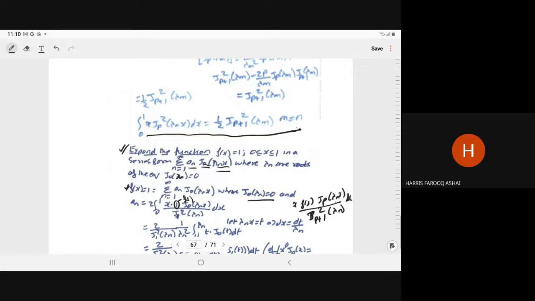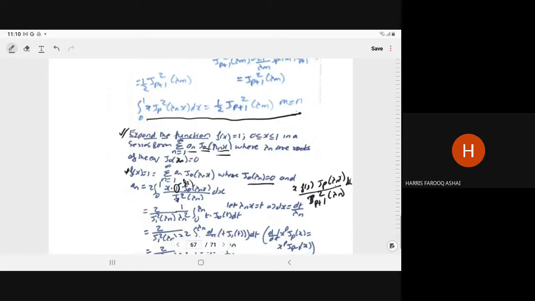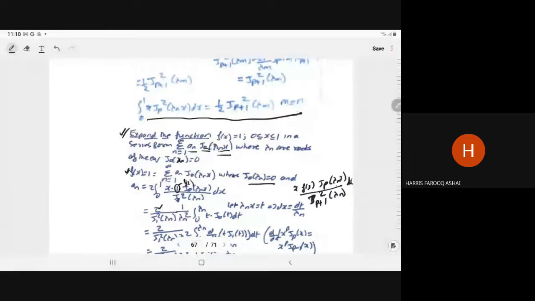Accordingly, whatever is given, we decide the n value of n. So it will become 2 as it is, you have written, right? And J1 square of lambda n you have written as it is. And here we have x into J0 lambda n x. So we substitute lambda n x as t.